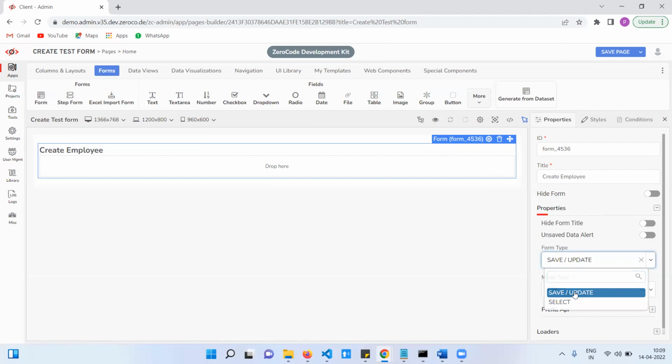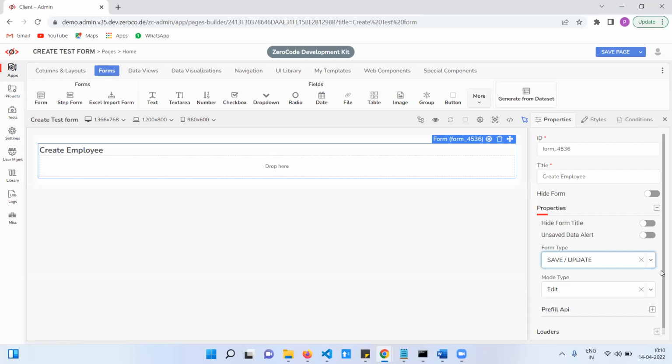Save, update means generally this is the employee form. When you click on the submit button, at that time we save the data into the database and navigate to the list. I am saying this at a high level. In depth, we will explain in the coming sections.